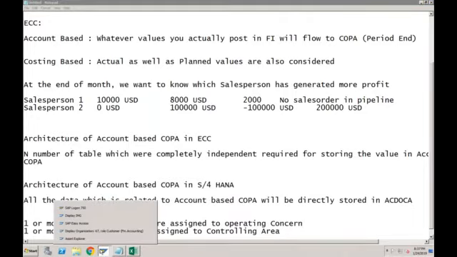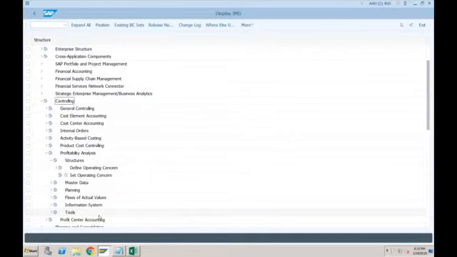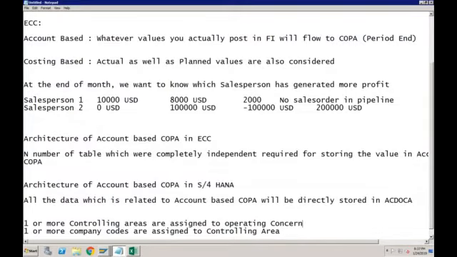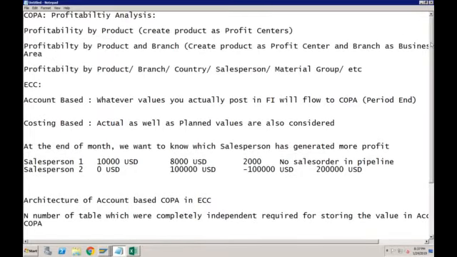Okay, so let's create the operating concern. For that, we will go to define operating concern. Before you create the operating concern, you have to tell the system what the dimensions are. As I told you, the purpose of COPA is to provide reports in multiple dimensions. You need to tell the system which dimensions you want to use, whether product, branch, country, salesperson, or material group.